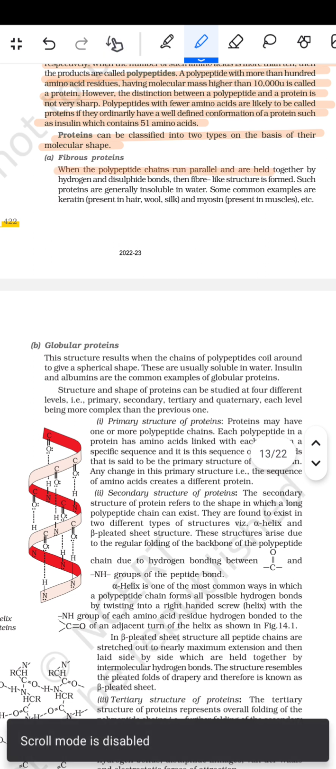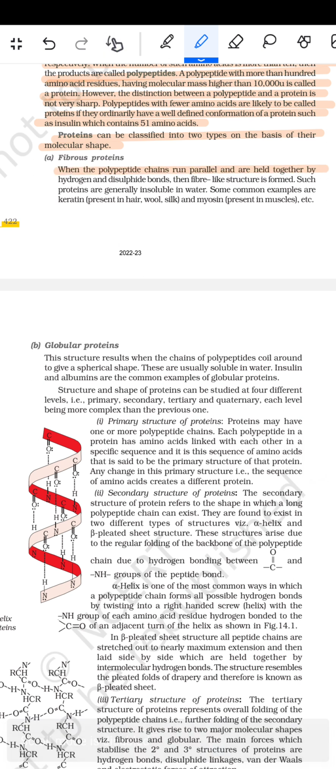When the polypeptide chains run parallel and are held together by hydrogen and disulfide bonds, then a fiber-like structure is formed. Such proteins are generally insoluble in water. Some common examples are keratin present in hair, wool, silk, and myosin present in muscles, etc.